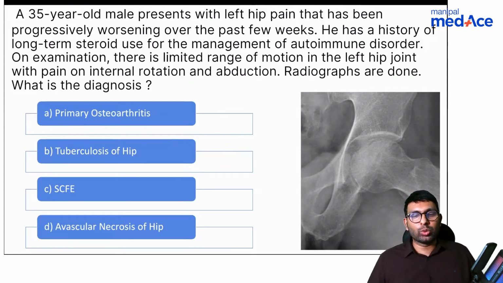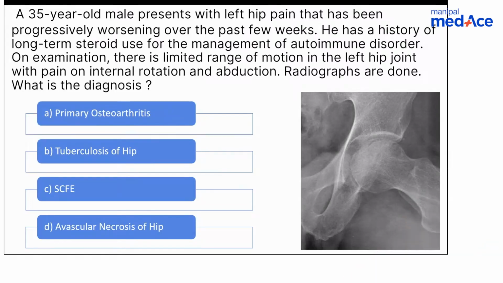Now let's come into another question here quickly. A 35-year-old male presents with left hip pain that has been worsening over past few weeks. He has a history of long-term steroid use for management of autoimmune disorder. On examination, there is limited range of motion in the left hip joint with pain on internal rotation and abduction. Radiographs are done. This is the radiograph.